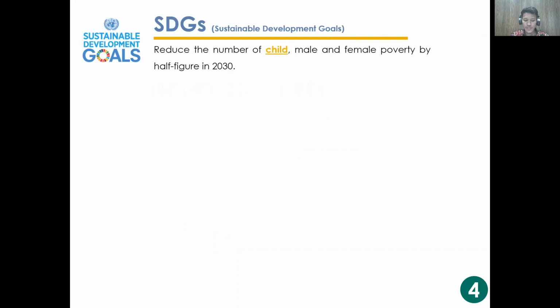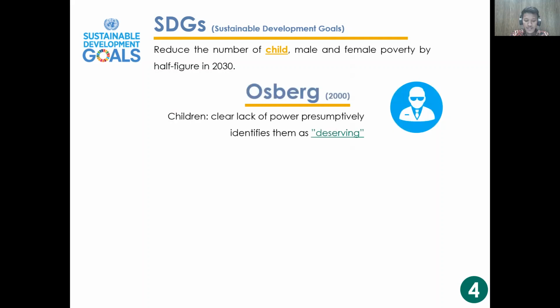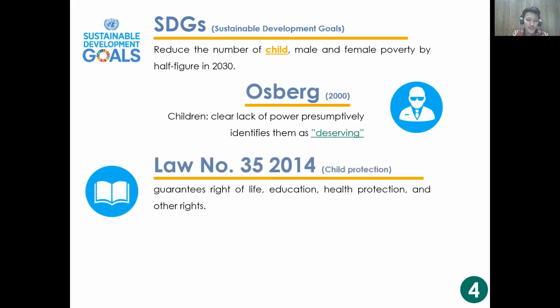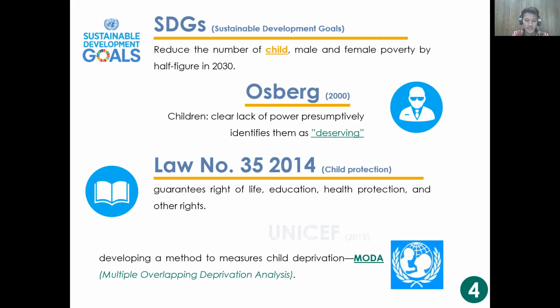The SDGs target in 2030 is to reduce the number of child poverty in half. The importance of reducing child poverty is because children lack the power to get out of poverty. In Indonesia, we have law number 35 about child protection that guarantees the right of life, education, health protection, and other basic rights. UNICEF developed a method to measure child deprivation called multiple overlapping deprivation analysis, or MODA, to see if children's basic needs are fulfilled.